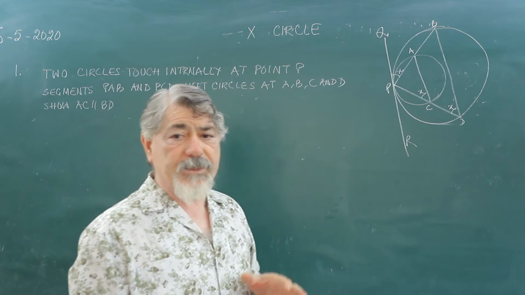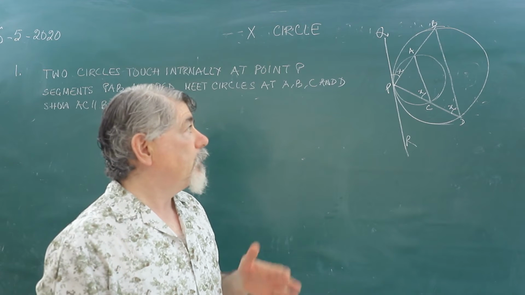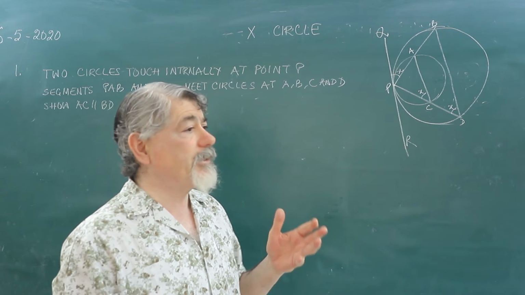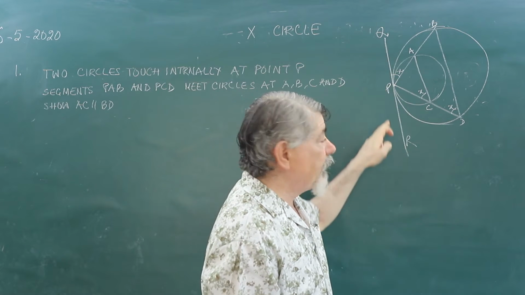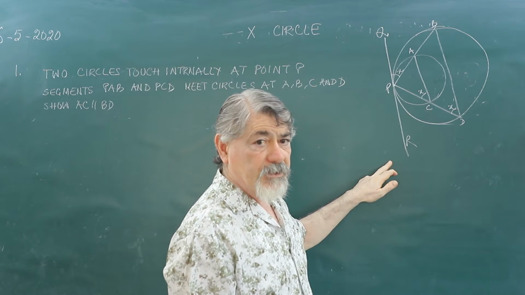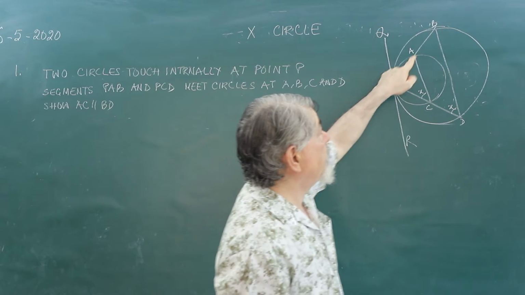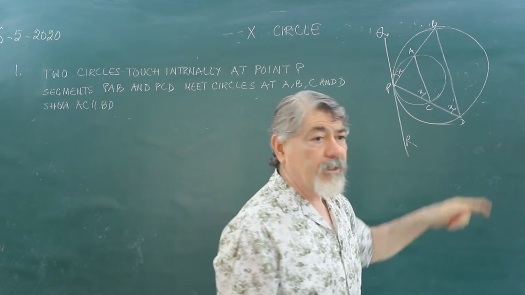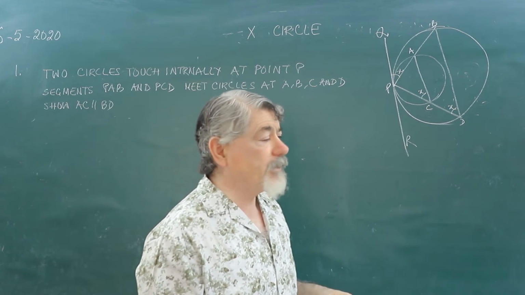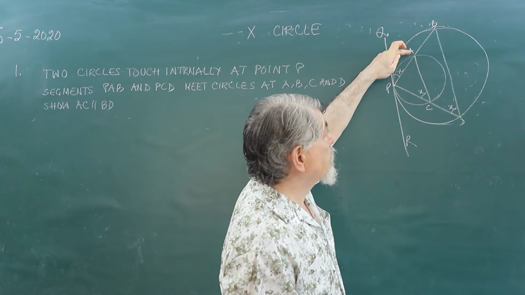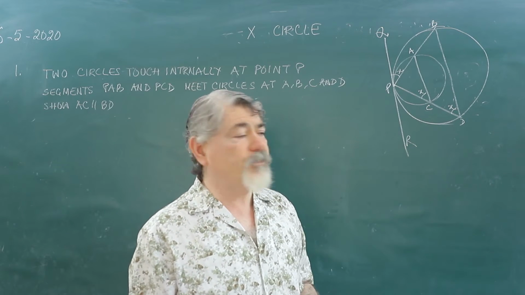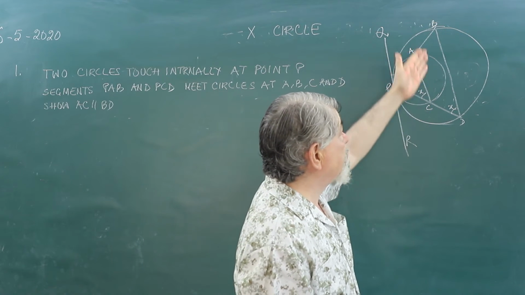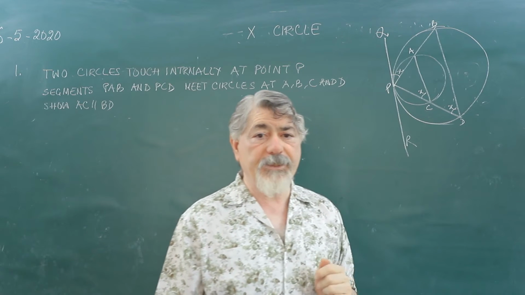Please understand once again what is given in the question. Two circles are touching each other internally at point P. QPR is a common tangent to both the circles. PAB and PCD are two chords cutting the circles at A and B and C and D. What we have to prove is that line AC is parallel to line BD.